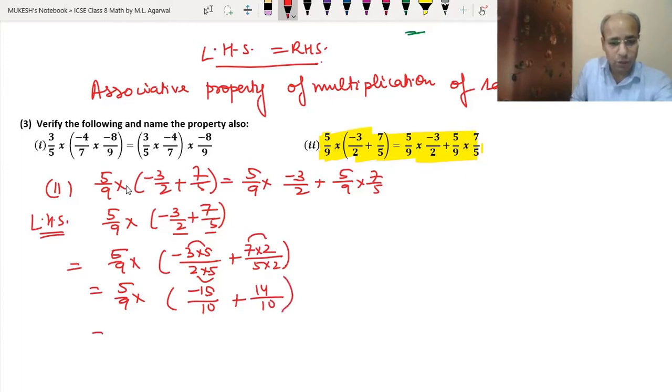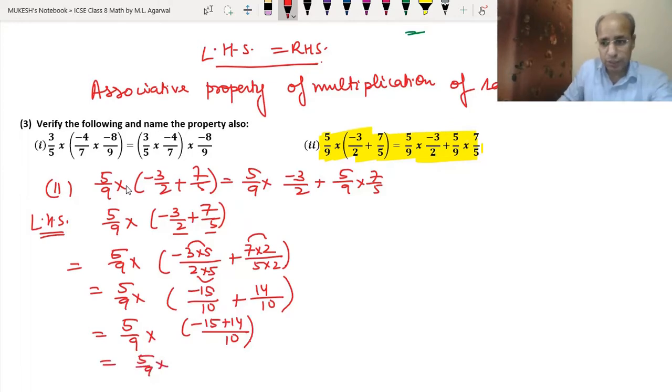Now we write the common denominator: 5 upon 9 into (minus 15 plus 14) upon 10. Since minus 15 and plus 14 have opposite signs, we will subtract them. So we get 1, and we put the sign of minus 15. So we got minus 1 upon 10.